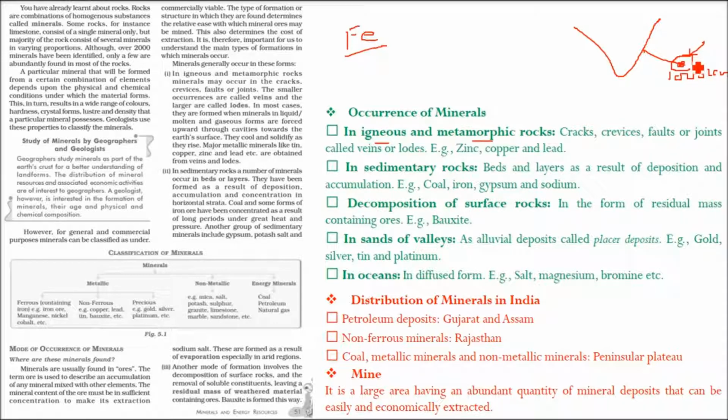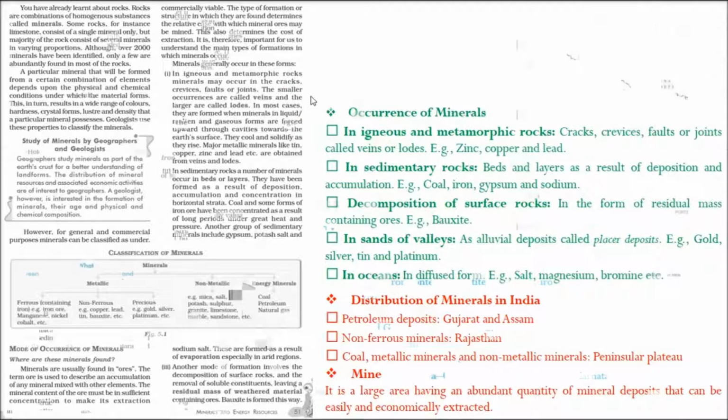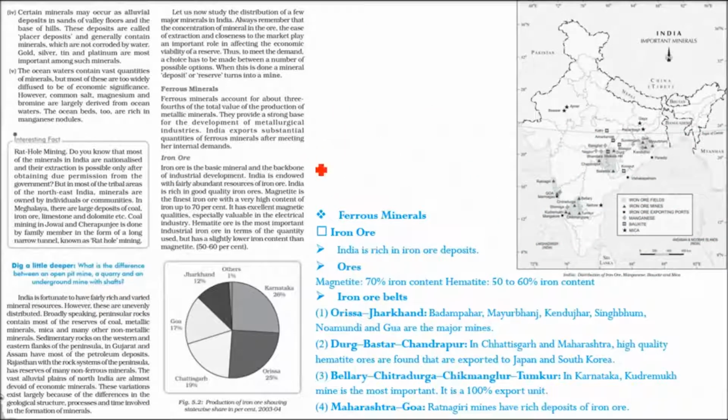Then there is no point in calling it a mine. But if you have a place where there are industries nearby, and it can be easily extracted and the cost is less, then you can call it a mine. A mine is only when the minerals are easily and economically extracted.